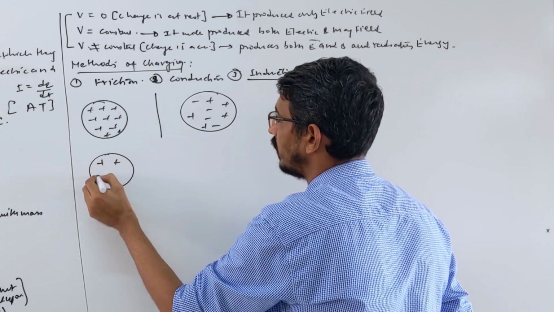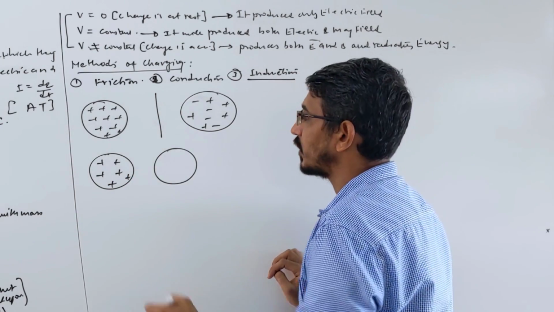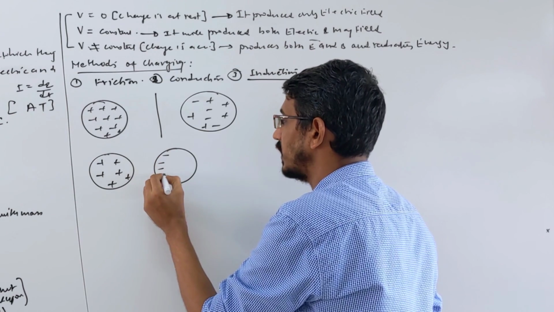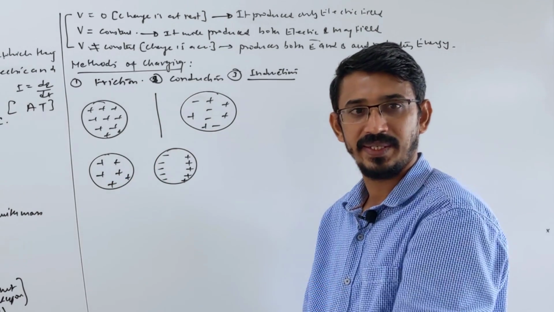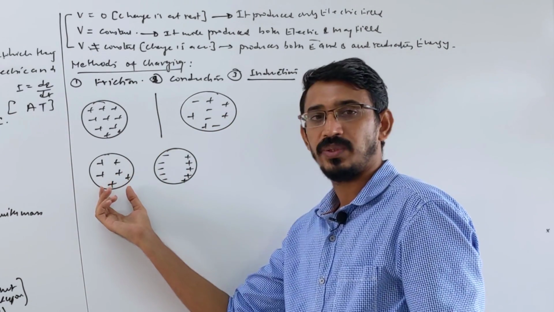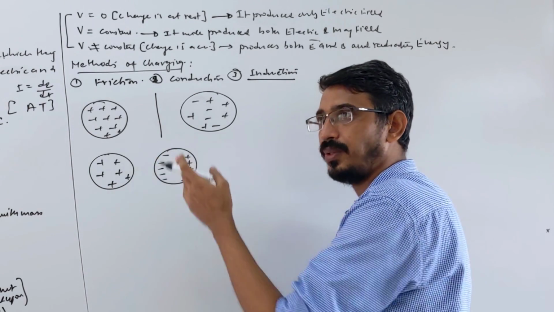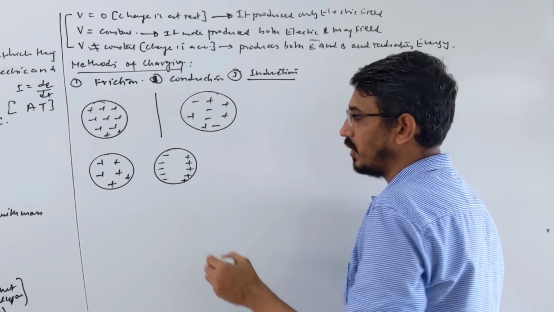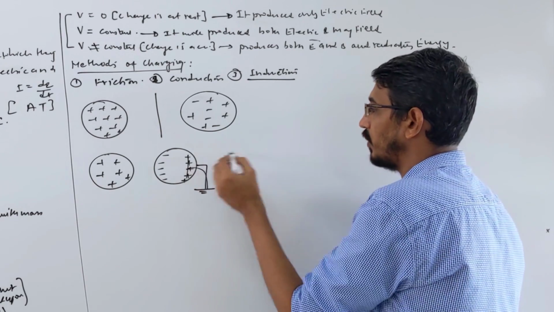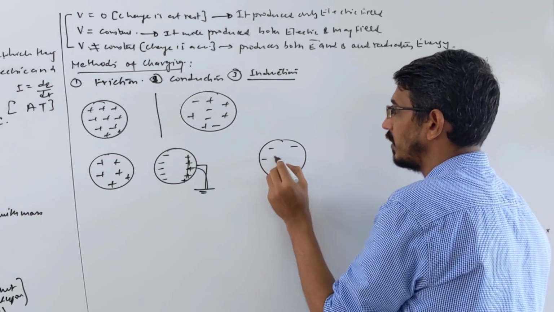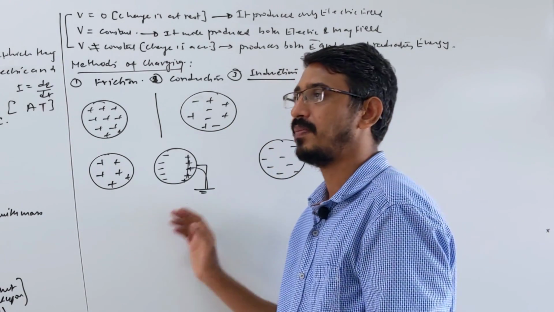This positively charged body, when you put it close to the other body, induction will happen. Positive charge will attract negative charge to this side, and positive charge will be repelled toward the other side. The charge separates: negative charge goes to this side due to attraction. Now whatever charge you don't want, you send to the ground. Suppose you want negative here, you connect this to ground, so all the positive charge goes toward ground. Now you take the body away, then the negative charge gets distributed over the complete body. So this became a negatively charged body. Very simple method of induction.